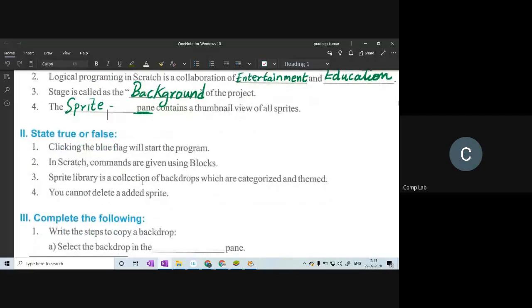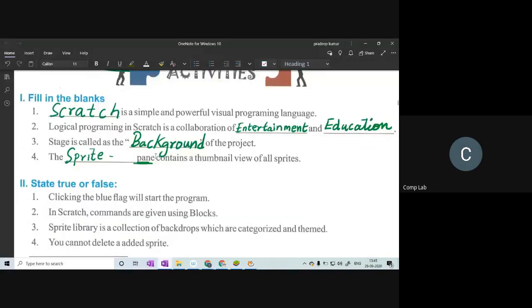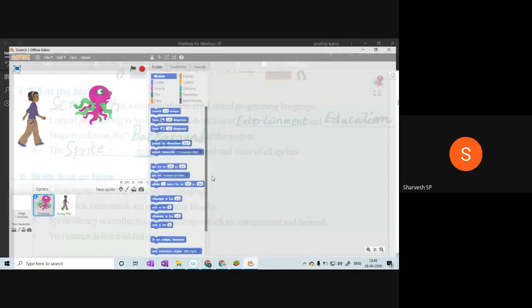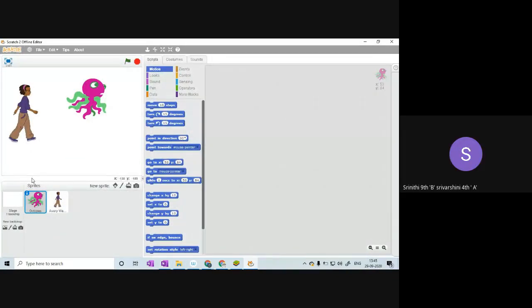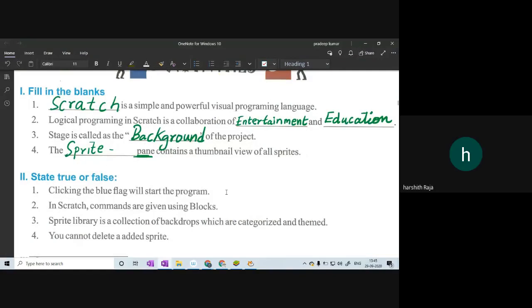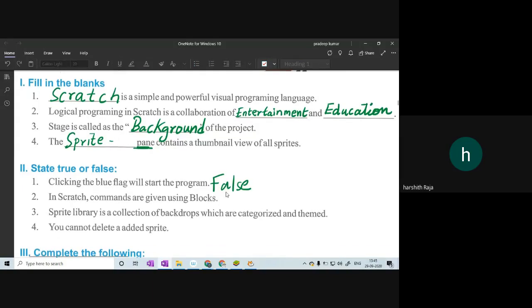All right. I think we'll go for the next question. Next is true or false. Very simple. So let's try them. First question: clicking the blue flag will start the program. False. Very good, everyone. We don't have a blue flag. We only have a green flag. So the first true or false question is false.